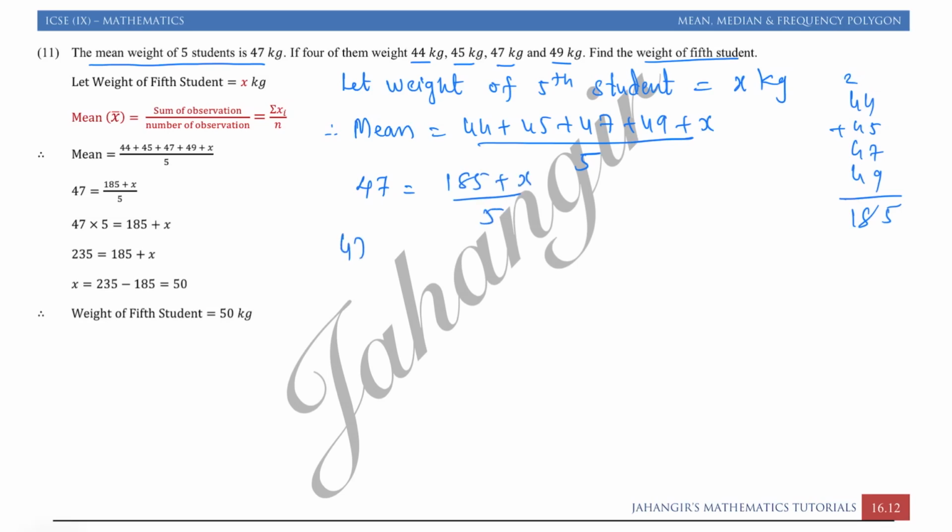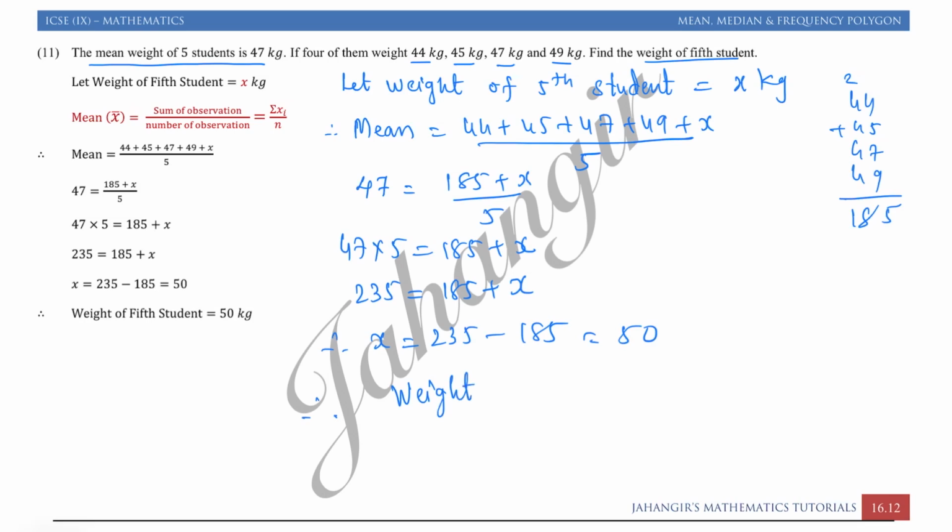So we will multiply 47 into 5 is equal to 185 plus x. This will give you 235 is equal to 185 plus x. So therefore x is equal to 235 minus 185. It's a simple equation. So therefore, lastly we will write the weight of the 5th student is equal to 50 kg.